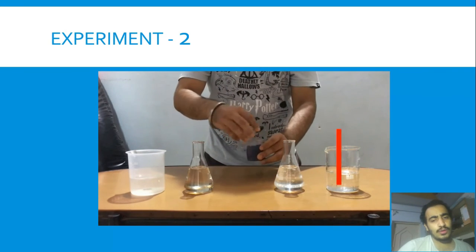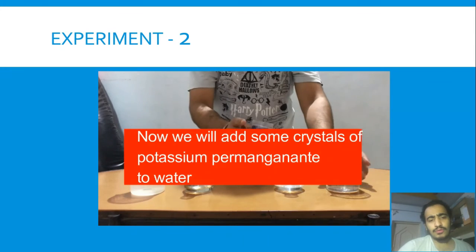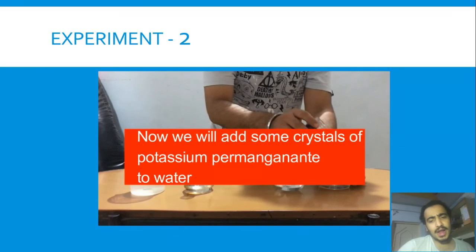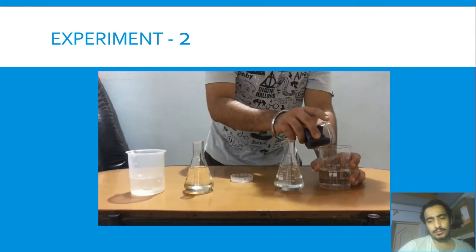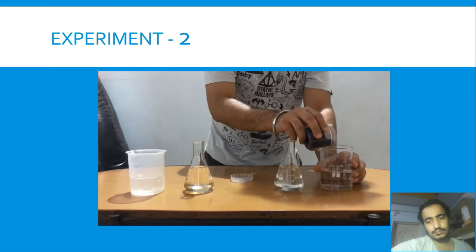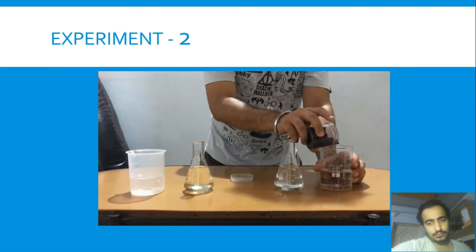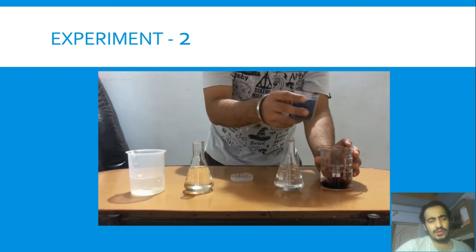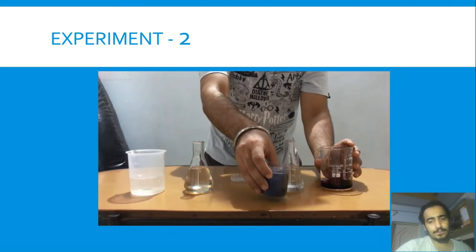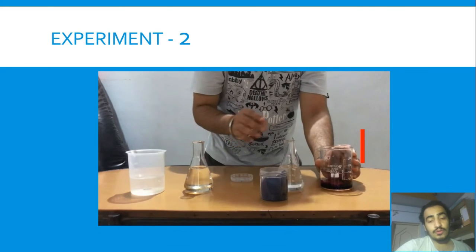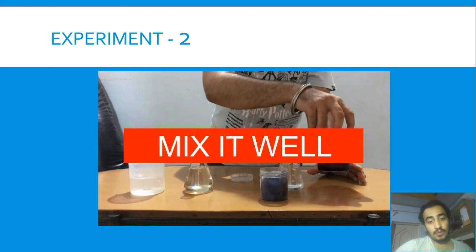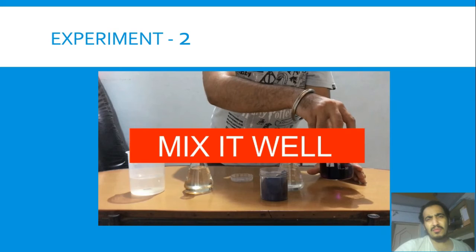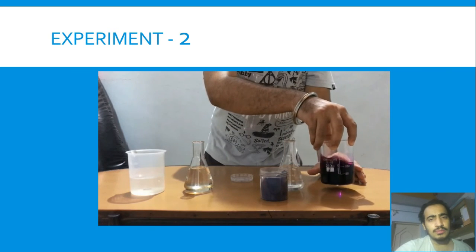Now we will take some crystals of potassium permanganate and add them to the water. With only a few particles, the color of the water will change. It will become dark purple with some particles of potassium permanganate.